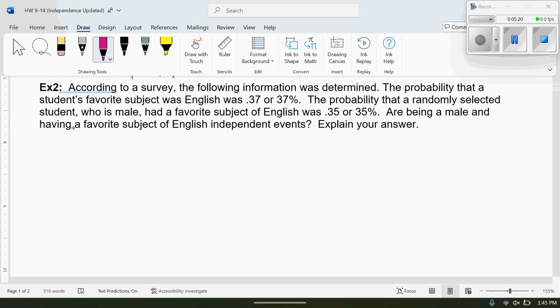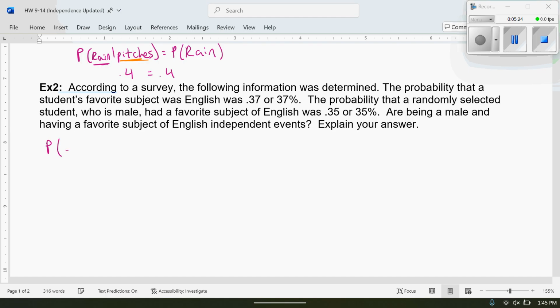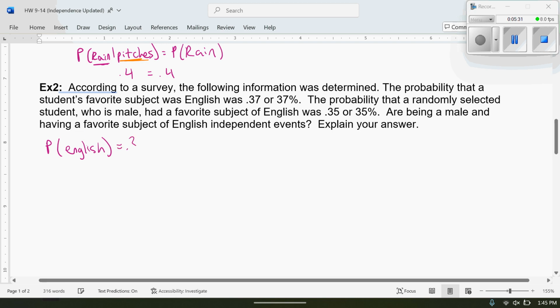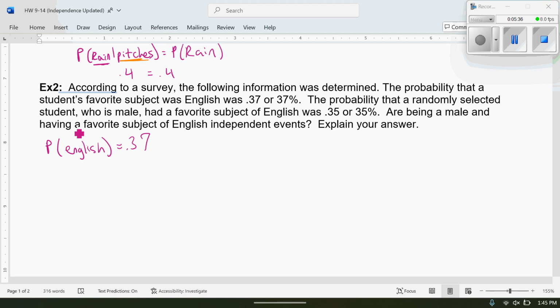The probability that a student's favorite subject was English was 0.37. So probability of English equals 0.37. The probability that a randomly selected student who is male had a favorite subject of English was 0.35. So this is conditional probability. It's the condition that you are a male and that you like English. That is 0.35.